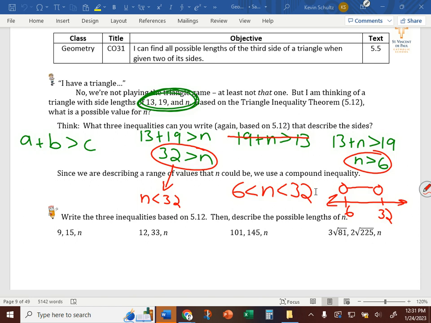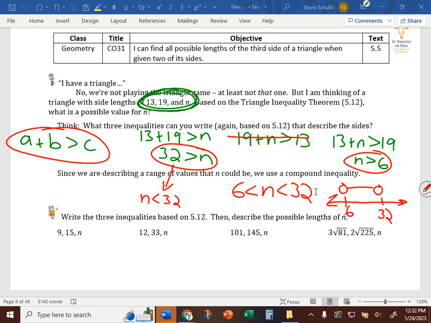Because it has to be greater than 6. If it was a closed circle, that means it could be 6, but it can't be 6 because it has to be greater than 6. Why can't it be 6 again? Damien? Because the triangle inequality theorem says a plus b has to be greater than c. If it was 6, then 13 plus 6 is not greater than 19. It's equal to 19. Okay, but it could be 6.01 because that would still be greater than 19.